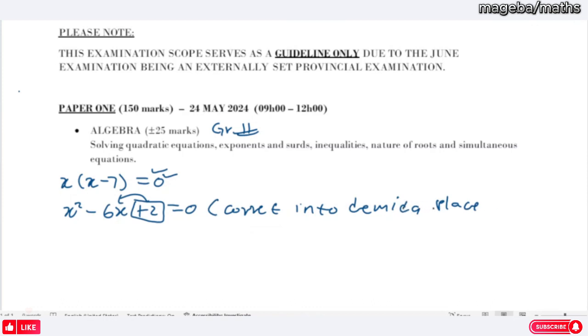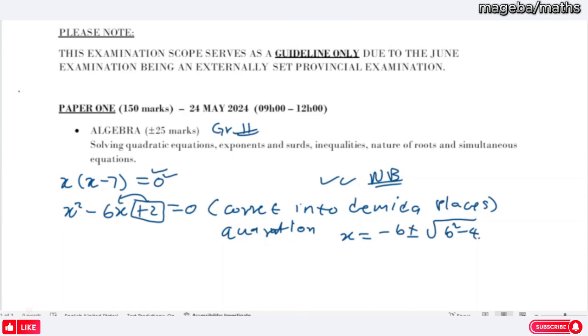From just this clue, straight away you must go to the quadratic formula. What is the quadratic formula? x = (-b ± √(b² - 4ac)) / 2a. So you must know it by heart, though it's also on the formula sheet that you are going to get. But straight here, it just goes to your quadratic formula.